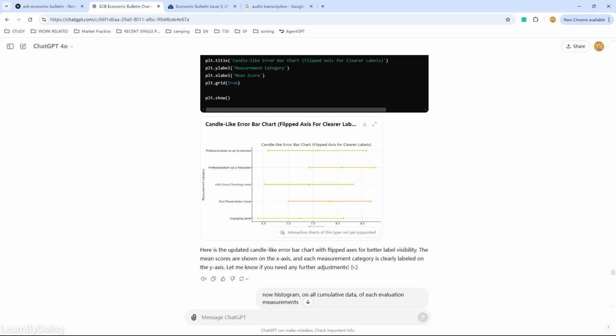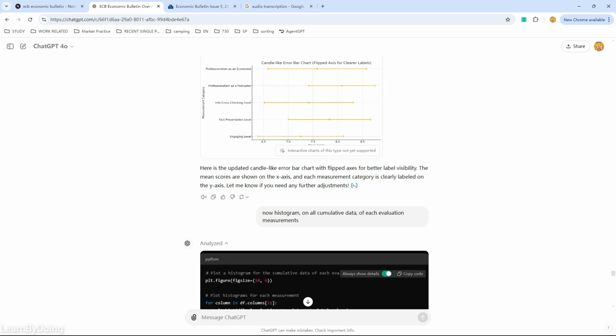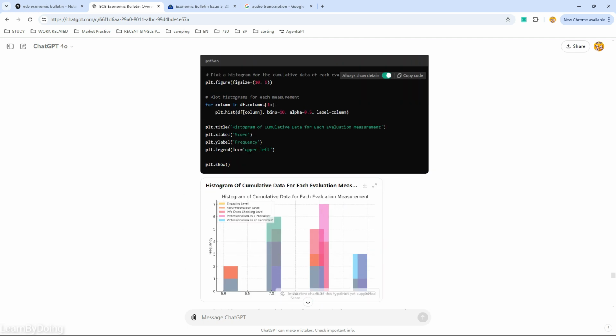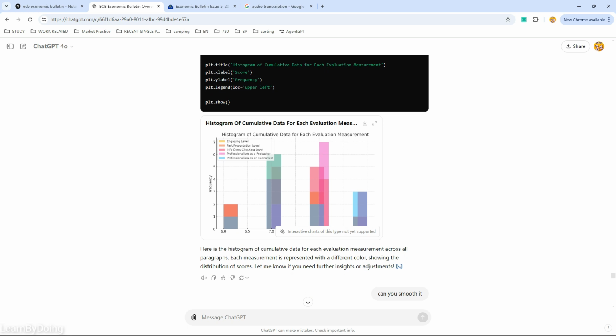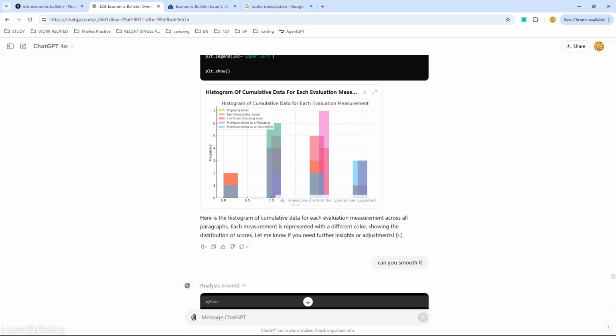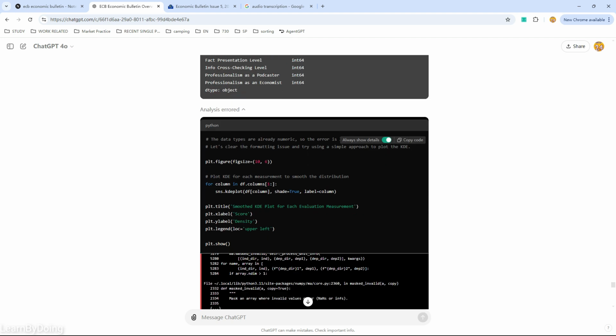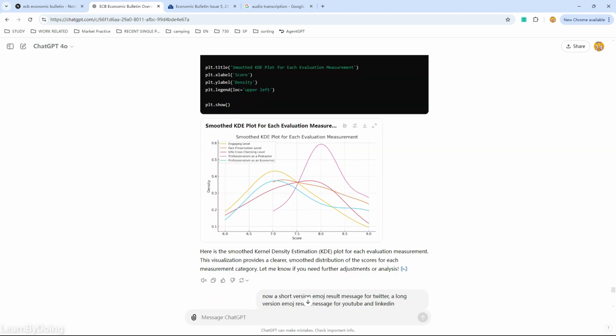So basically, some of the comments or claims are not as professional as an economist, but sometimes it can also make an accurate claim. Yeah. So with the visual, I think it's very easy to judge models. So now I wanted to get a histogram and further smooth it, and here we see the final result of a KDE plot. So as I said, you can see the different distribution of the scores and how they are skewed and which is the density of the specific score.